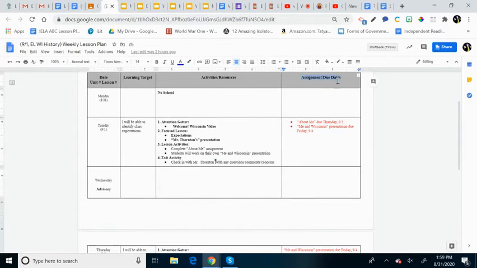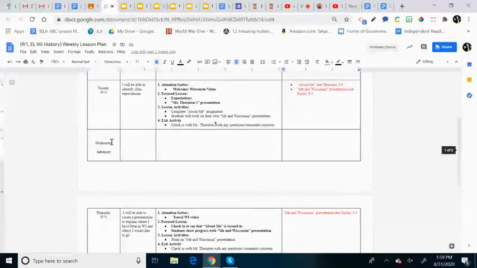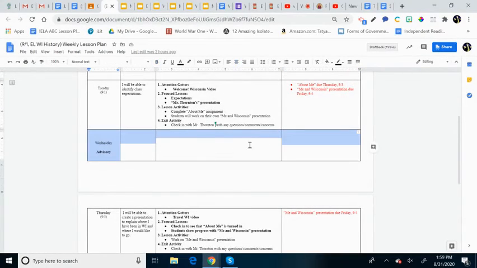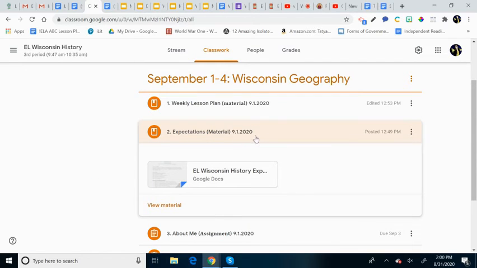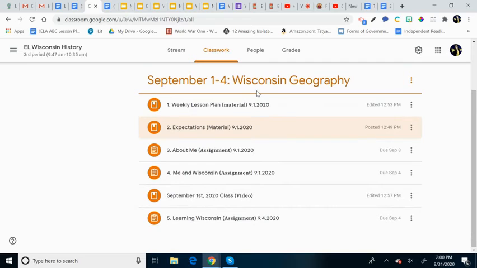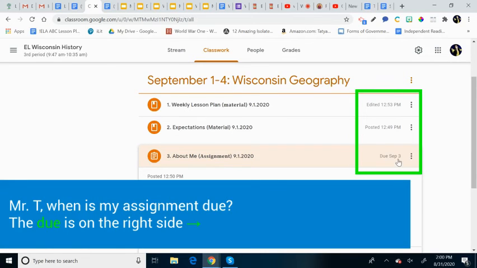You can see there's an assignment and the due dates for that assignment. And then you can see here what we're looking at on Thursday. Of course, Wednesday, we do not have any classes. So each week you can kind of see what's coming up. Right now, notice here I also put the date that I assigned it. So this is something that was assigned on 9/1, on September 1st. This is assigned on September 1st also. Now we get to our first assignment, and you can see right in here, this is the About Me assignment. It's assigned on 9/1, September 1st. It is due on September 3rd. You can see that right here.